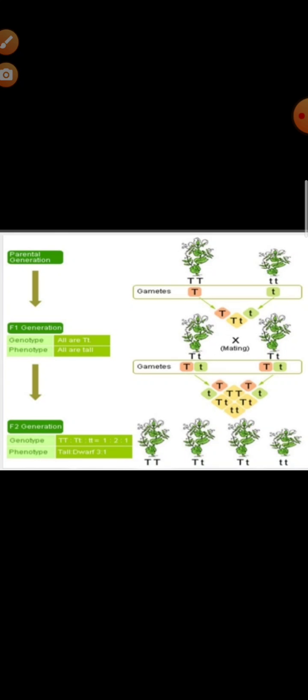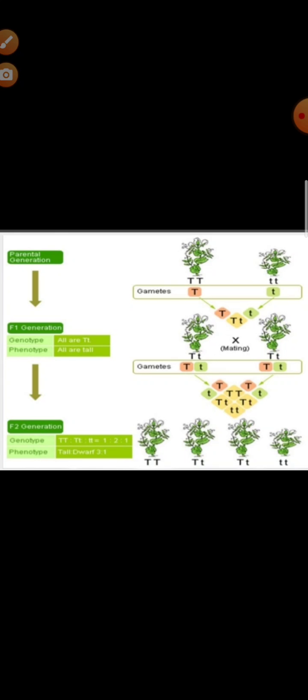So the tall plants, how many tall plants can you see, because tall is the dominant character. At the last, if any of these two contain a capital, that will show the dominant character.